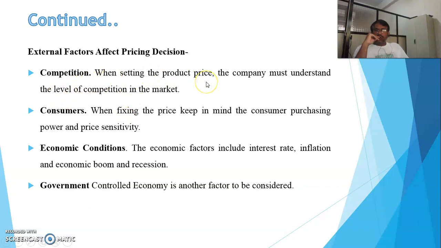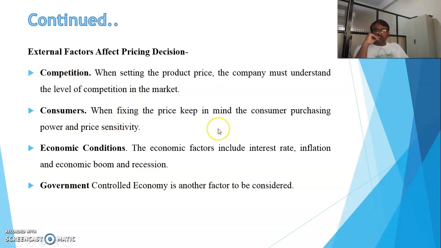Looking at the competition, if a product with the same characteristics is already in the market, we should get the knowledge of the prices of that component, and according to that only we should set the price of our product. If our product is genuine and no competitor is available, we should set a good price where we can generate more revenue from that product. So this is very important that we should always have the knowledge of the competition.